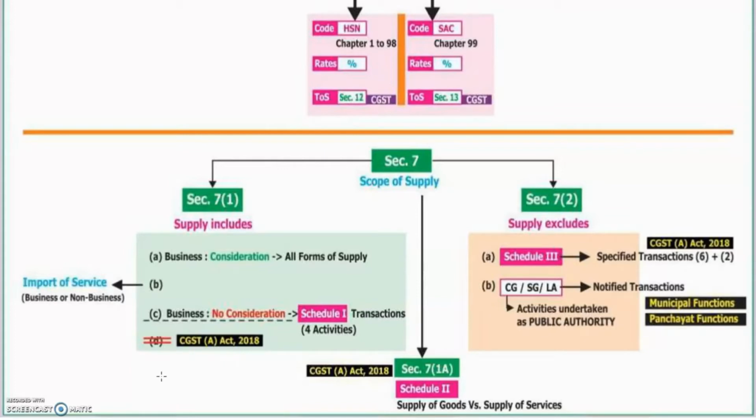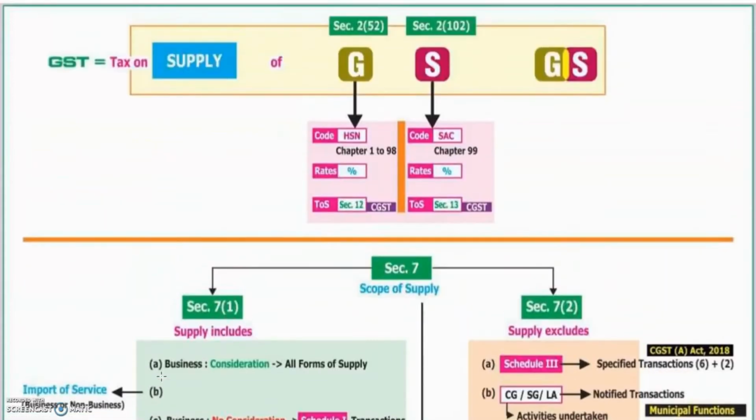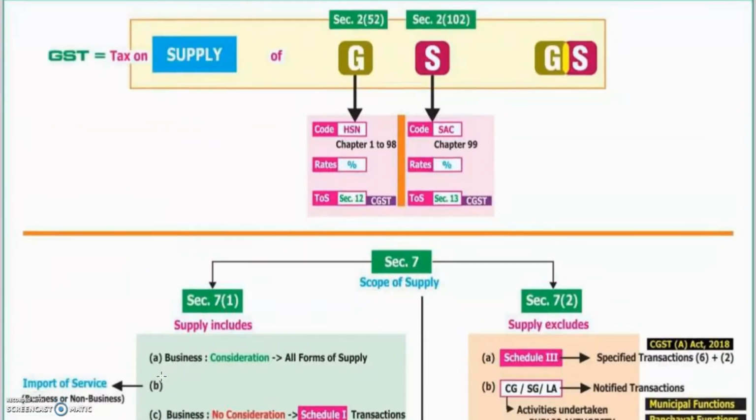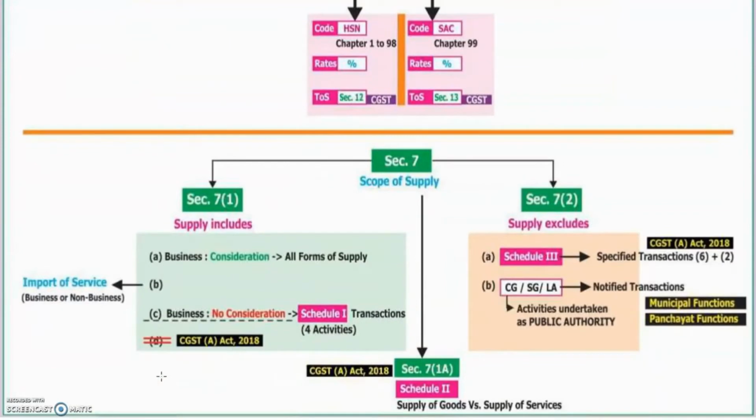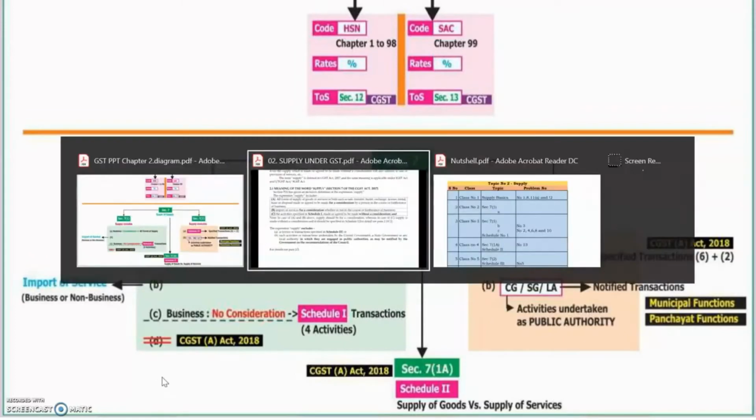So in this class, it's a continuation. You have to look at what are called the 4 definitions. The 4 definitions are: one pertaining to goods, second pertaining to services, third pertaining to business, and fourth related to consideration. So these are the 4 corners of the definition called supply fundamentals. For these fundamentals, you have to go very in depth.